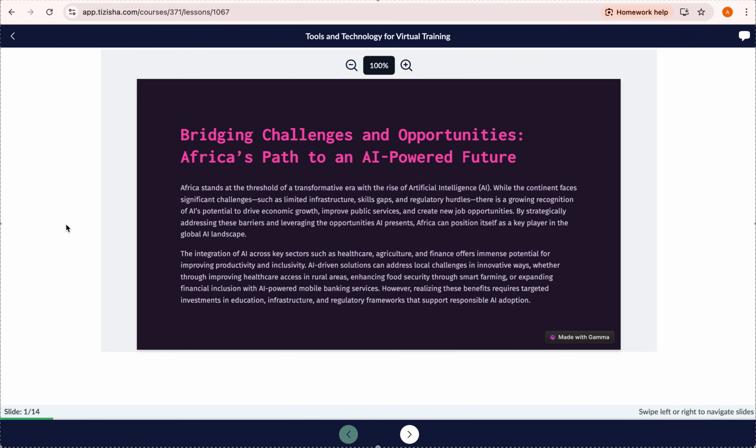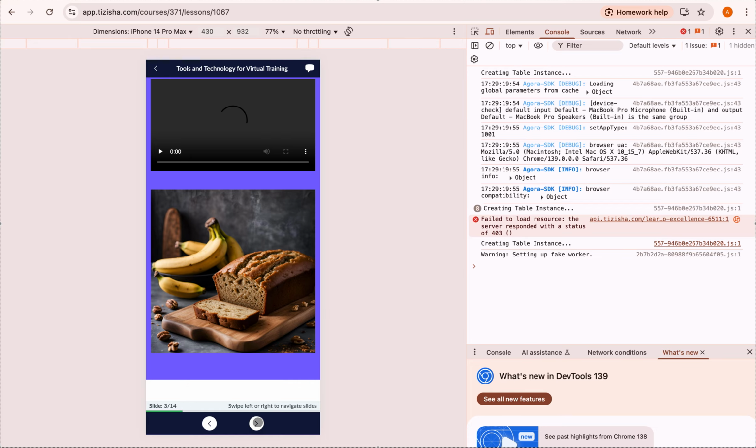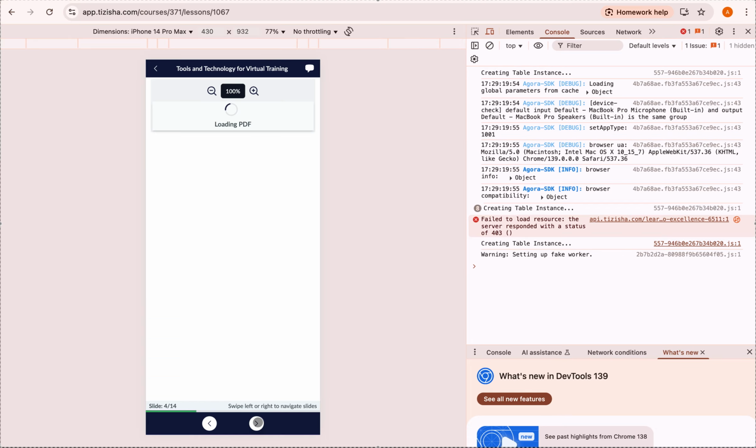I'll click on that, and you can use these arrows to navigate to the next lessons. Let me just switch over to the mobile version so that you see how it looks on mobile. It will be like this. You can choose to use the arrows, or you can just swipe to the next slides.